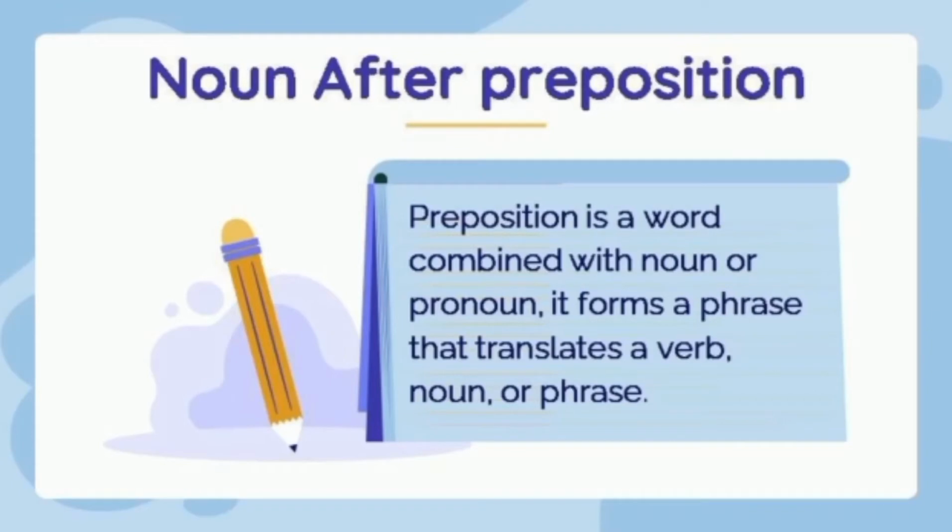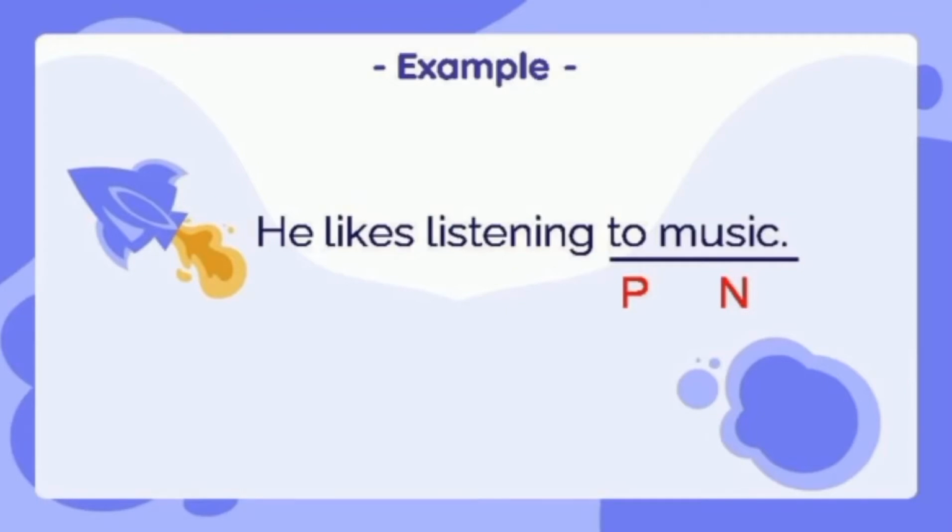Noun after preposition. What is noun after preposition? Preposition is a word combined with noun or pronoun. It forms a phrase that modifies a verb, noun, or phrase. Jadi, preposition atau yang kita kenal sebagai kata depan adalah kata yang diletakkan sebelum noun, pronoun, noun phrase, noun clause, dan gerund. Let's see the example.